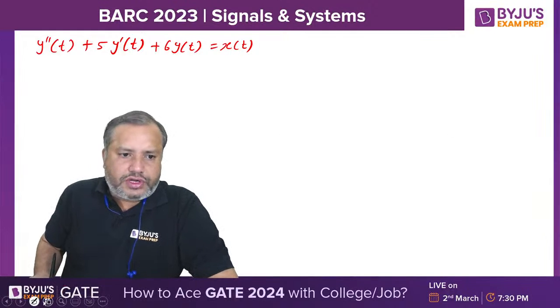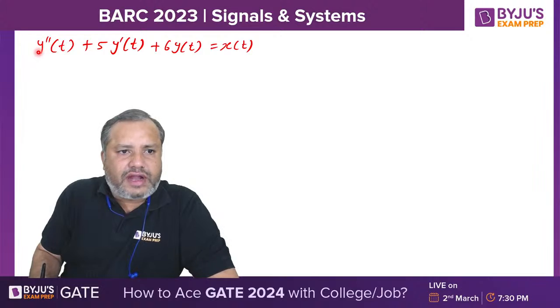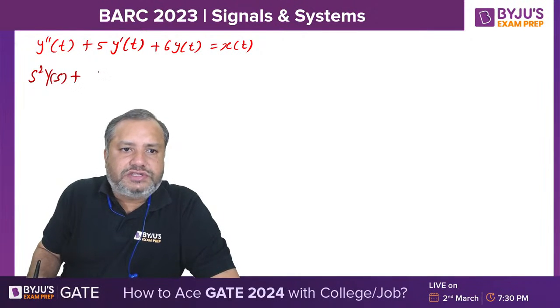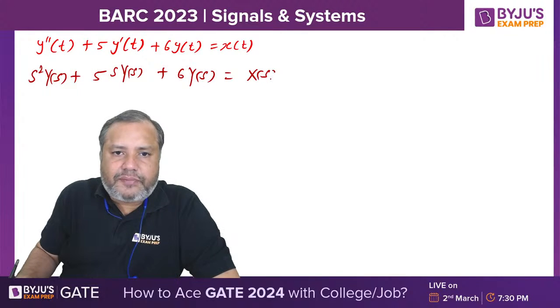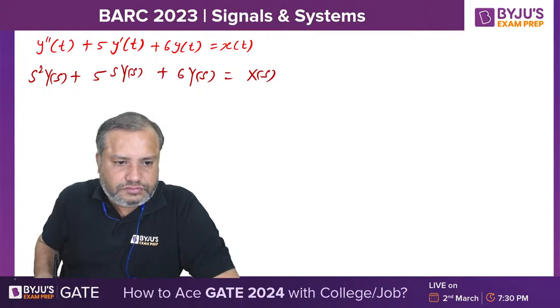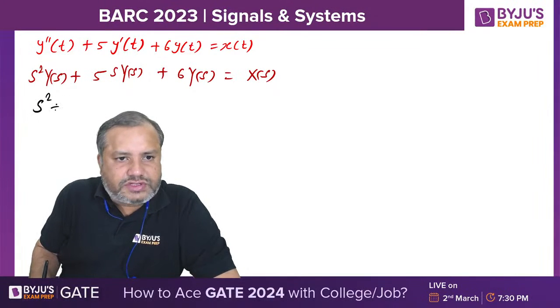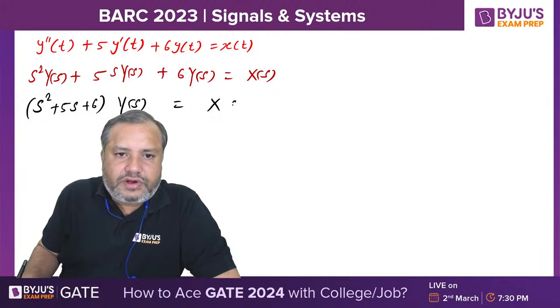So students, what you need to do, you need to just take Laplace transform both sides. Laplace of y double dash t will be only s square Y of s when initial conditions are all set to 0. Laplace of y dash t will be s Y of s and 6 times Y of s. X of t Laplace is X of s. Now if you take Y of s common, so s square plus 5s plus 6, Y of s common, equal to X of s.